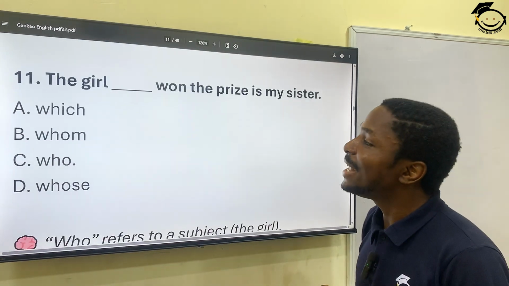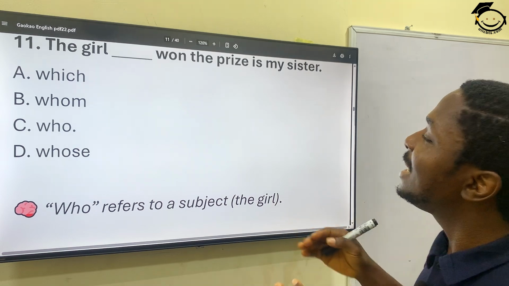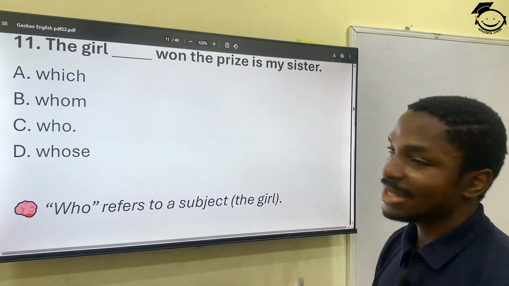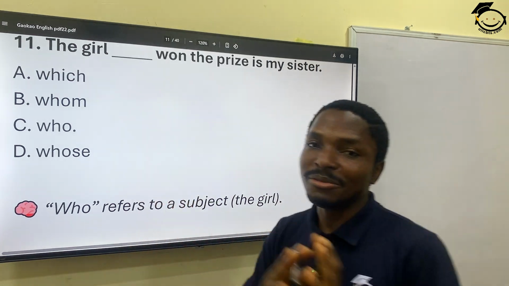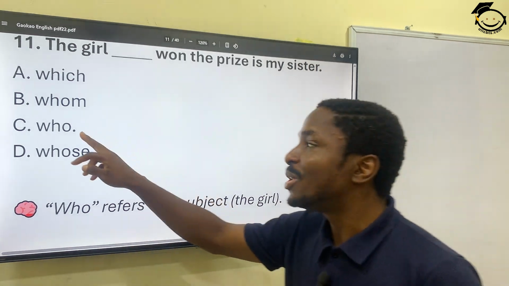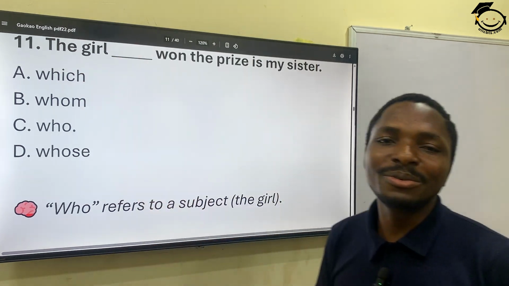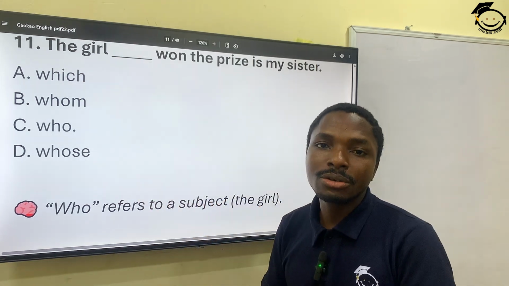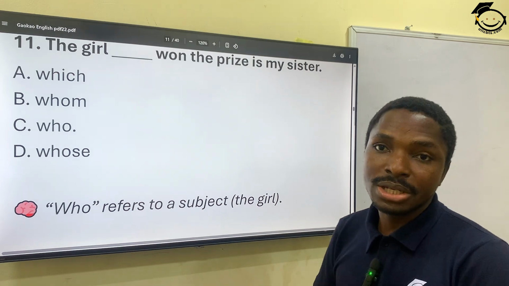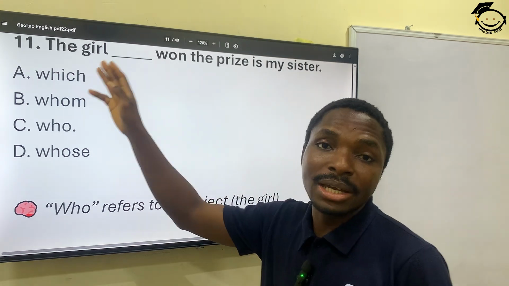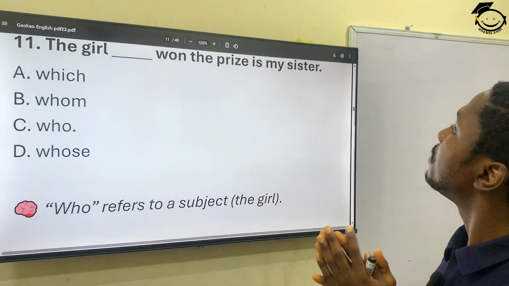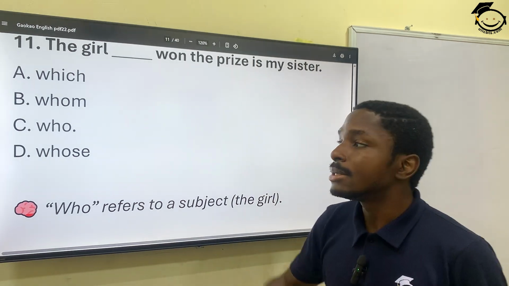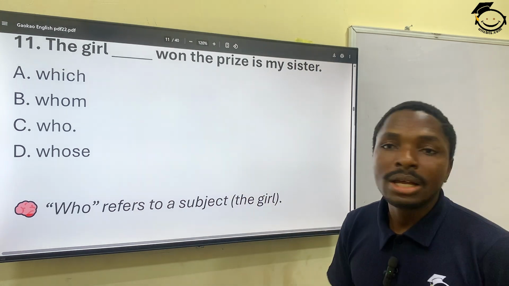Now number 11. The girl that won the prize is my sister. Thank God, we already explained something like this before. I said you use who when you're talking about what? People, right? And you use which or that when we're talking about objects. So we're talking about humans here, people. You use who. The girl who won the prize is my sister. Who is the correct option. Number 12.